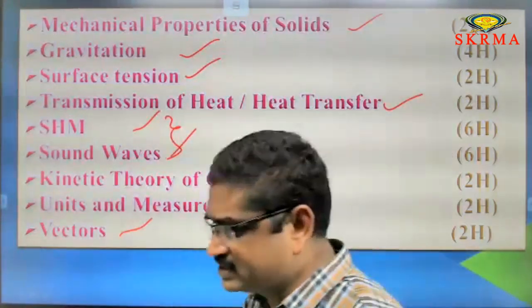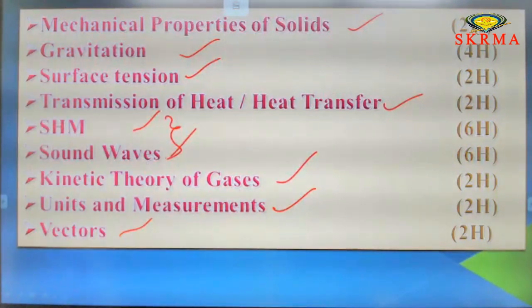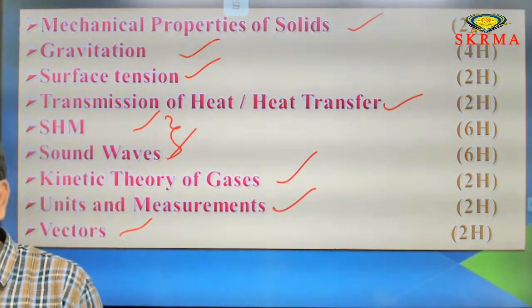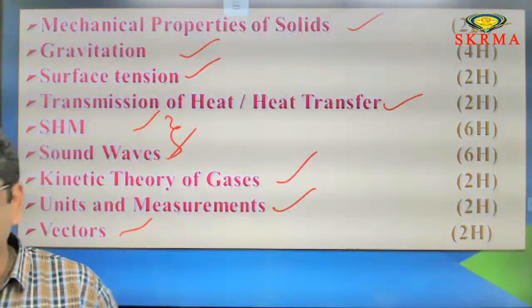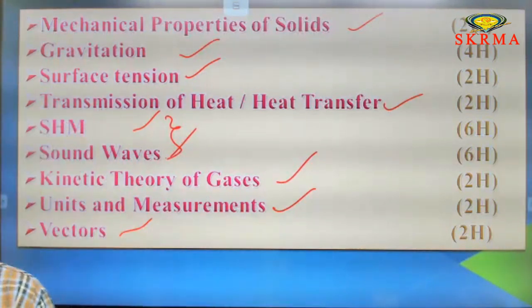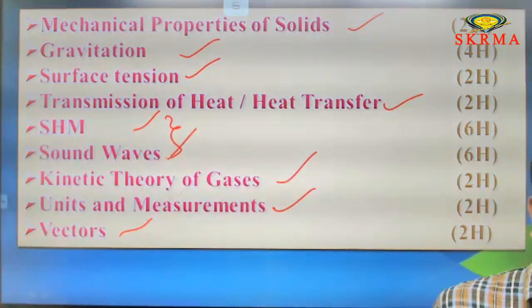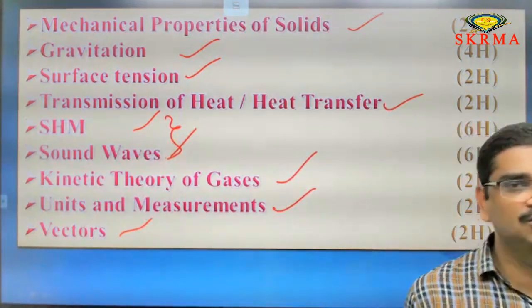From these chapters, you may get a minimum of 23 to a maximum of 28 questions. 28 to 30 also you may get, because there are 50 questions. So you have to prioritize these chapters first. After that, go through the remaining.